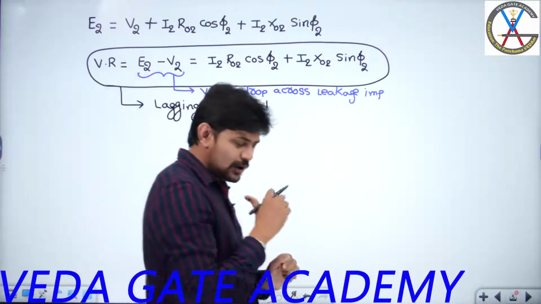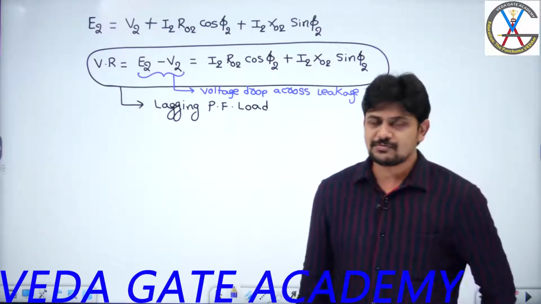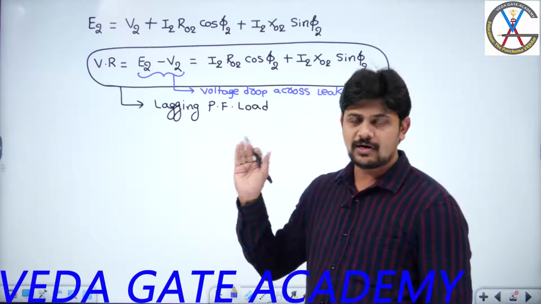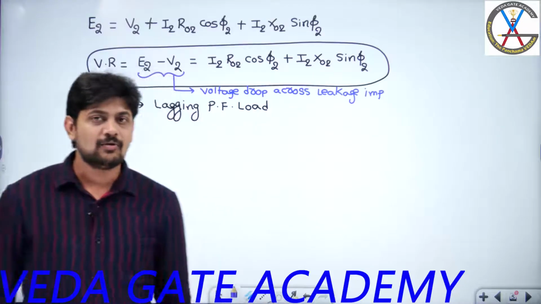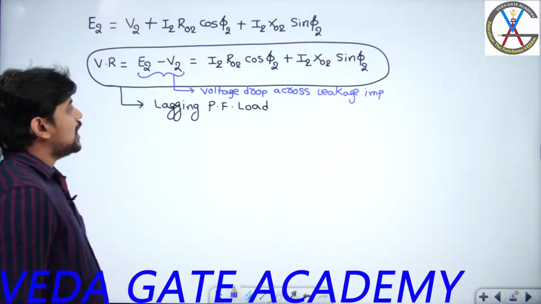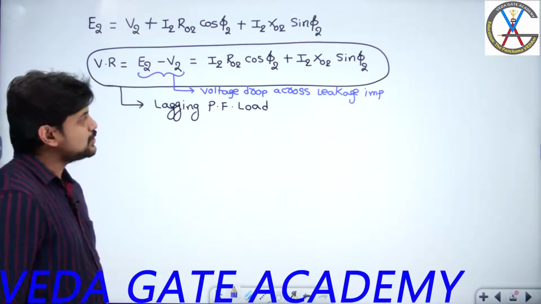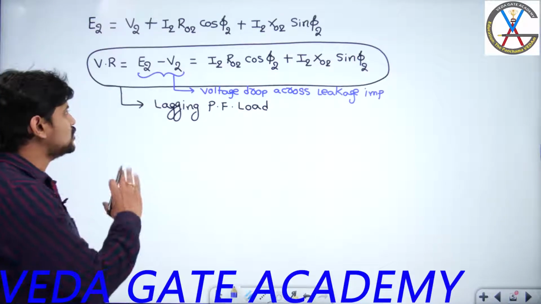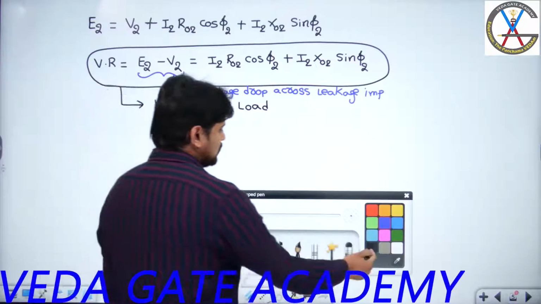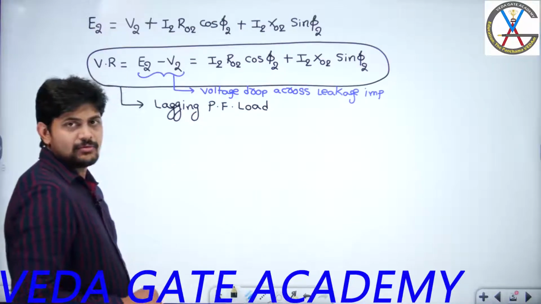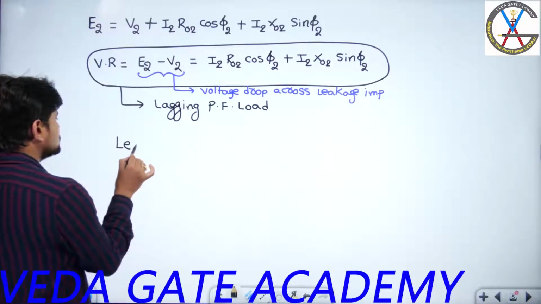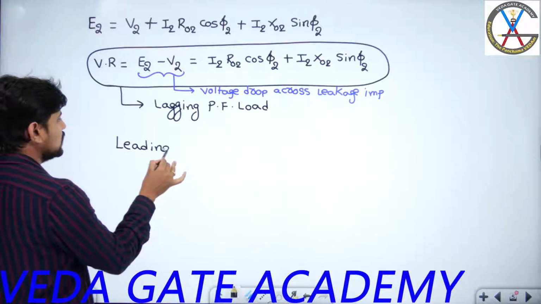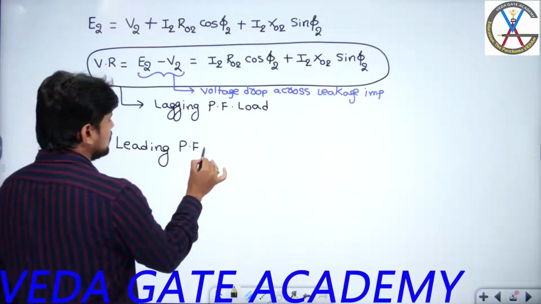You have to remember this formula at any cost, because we are going to solve many problems related to it. So what is the voltage regulation for a lagging power factor load? I2 R02 cos phi 2 plus I2 X02 sin phi 2. So this is the brief idea for lagging power factor load. Now we will derive the expression for voltage regulation for leading power factor loads.